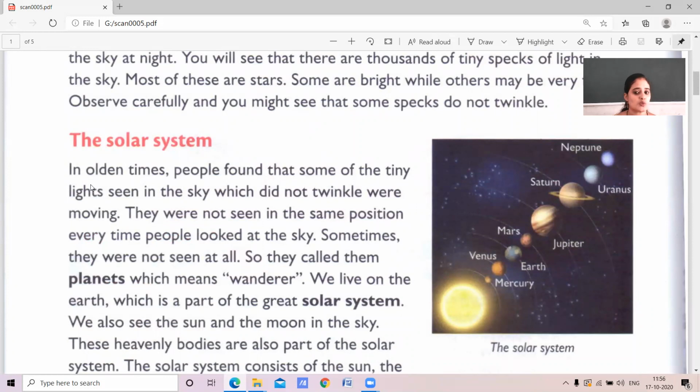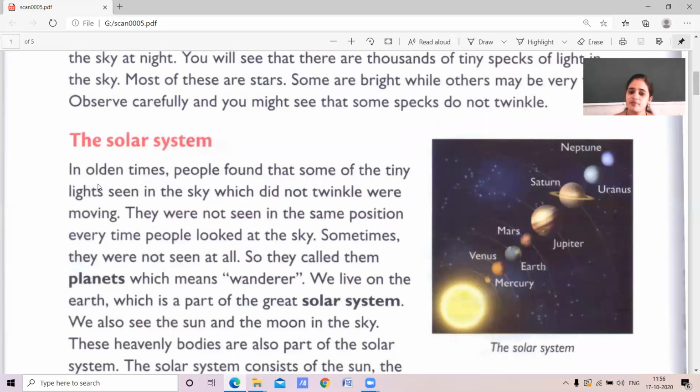If you see the solar system, we can see the planets. The first planet Mercury, second Venus, third is our beautiful planet Earth, fourth Mars, fifth Jupiter, sixth Saturn, then Uranus and Neptune.